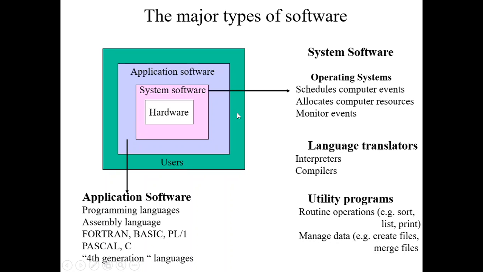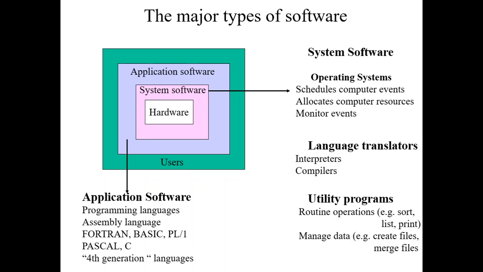Second is the language translator, which translates high level language into machine code, and low level language like assembly language also into machine code.